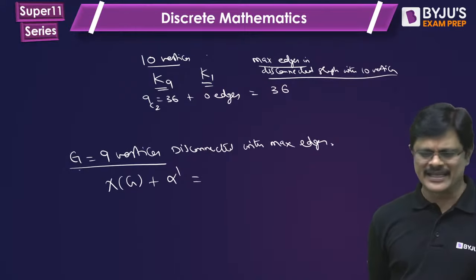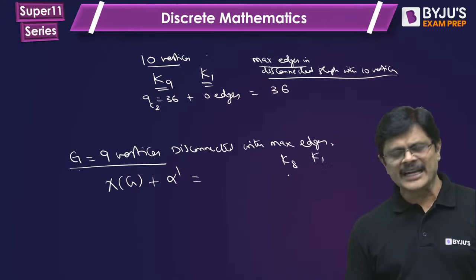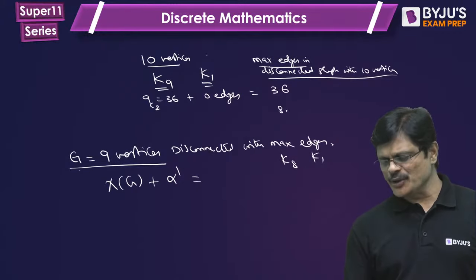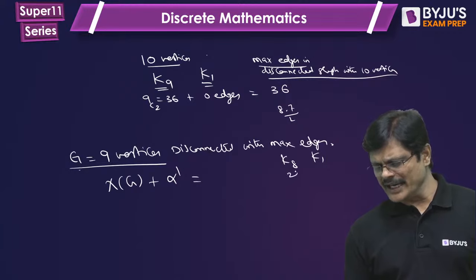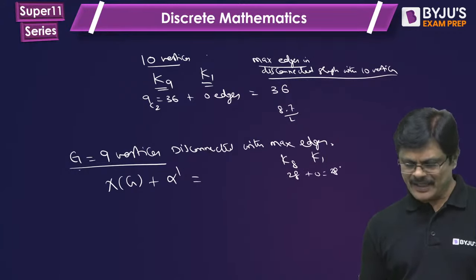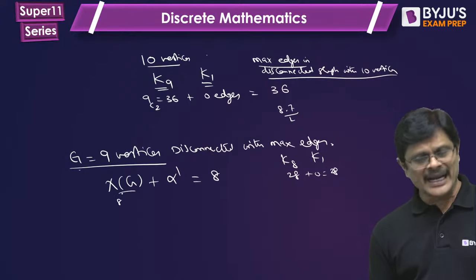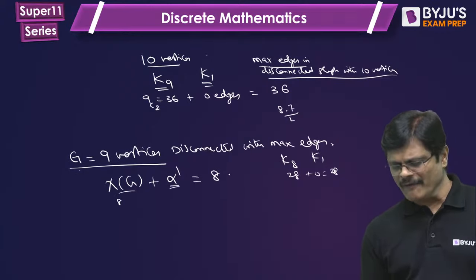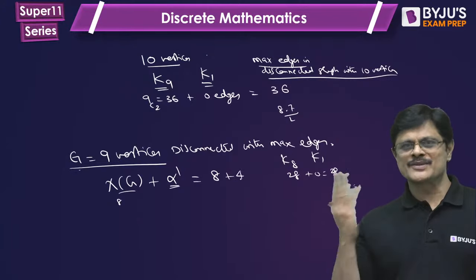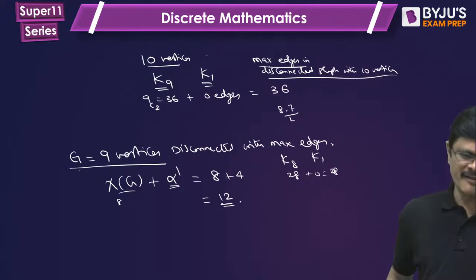Yeah, 28 will be edges because here it is K8, K1. 8C2 means 8 into 7 by 2, 28 plus 0. 28 will be edges. But here chromatic number would be 8, and the chromatic number of the other fellow is 0. Alpha dash will be 4 only because beta dash 4 means alpha dash is 4. So the answer for this would be 12, my dear friends.